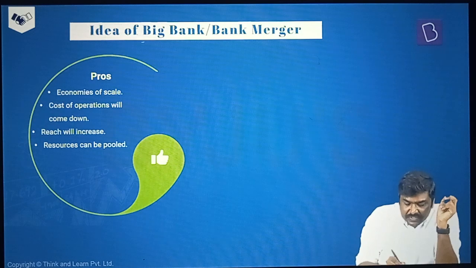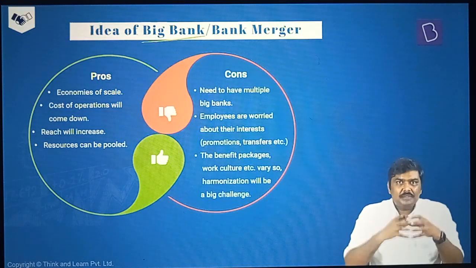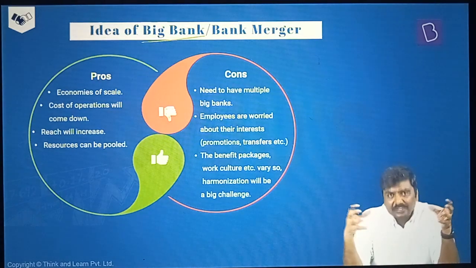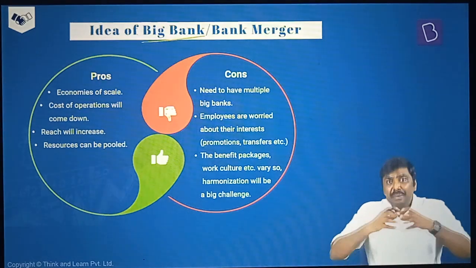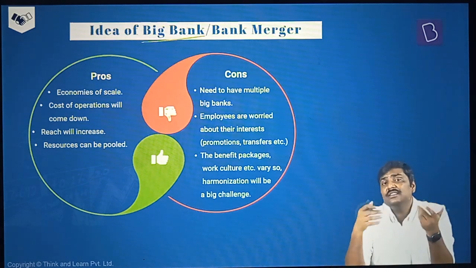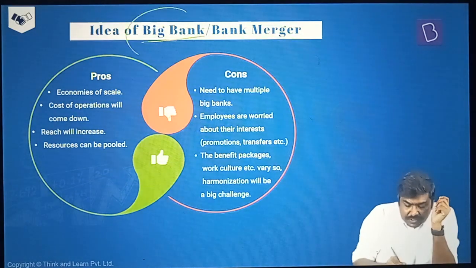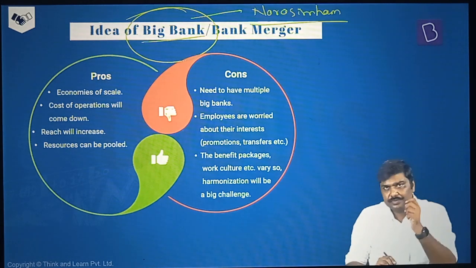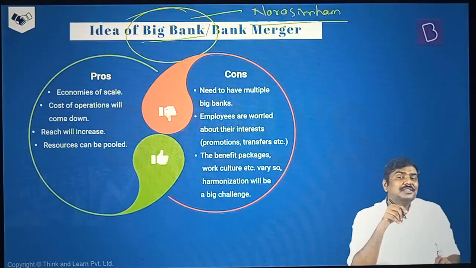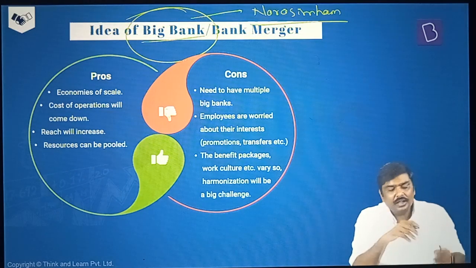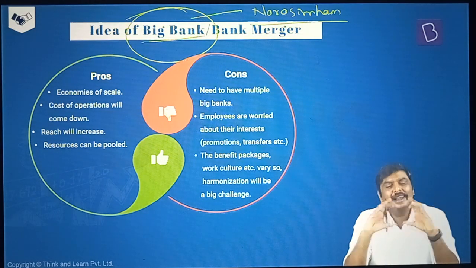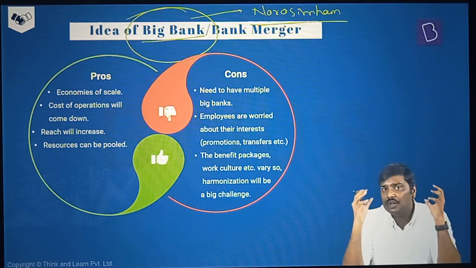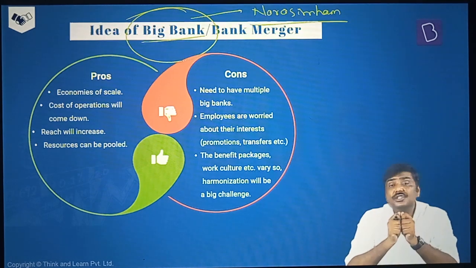Now, the idea of a big bank is very simple. Understand this. Whenever banks are merged, let's say 3-4 banks are merged like this, this particular 3-4 banks, when merged, will create a bigger entity, and this basically is referred to as a big bank. First and foremost, the concept of a big bank was actually recommended by the Narsimham Committee. But to be more precise, you cannot simply say that this was recommended by the Narsimham Committee. The Narsimham Committee recommended that whenever you go for a bank merger to create a big bank, ensure that strong banks will be merged to create a big bank, not weak banks along with a strong bank.